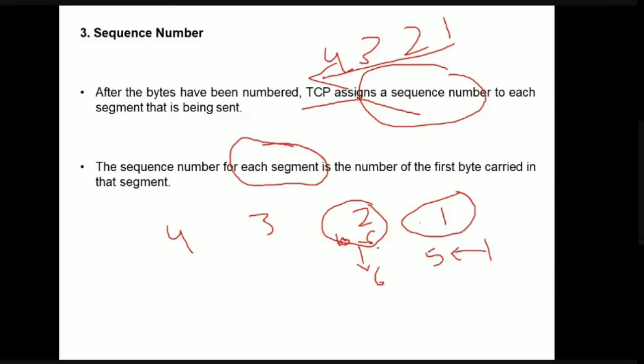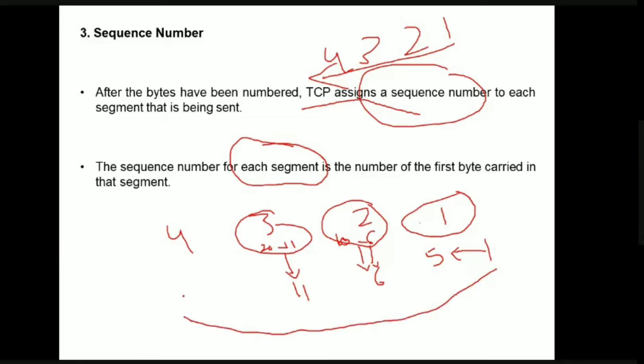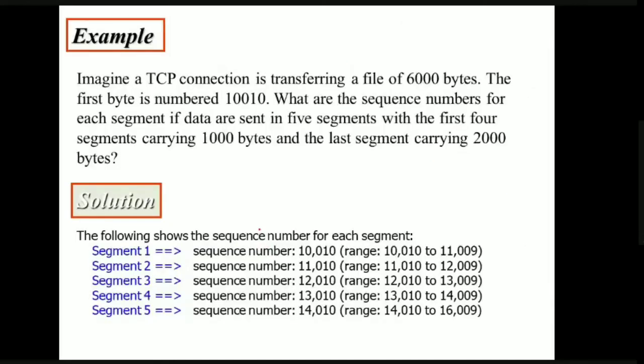6, because the starting byte value is 6. And if it is carrying from 11 to some 20, what will be the number of this one? 11. So like that we are going to number them basing upon the number of the first byte which is carried in the segment. We'll see an example here, it will be more clear.